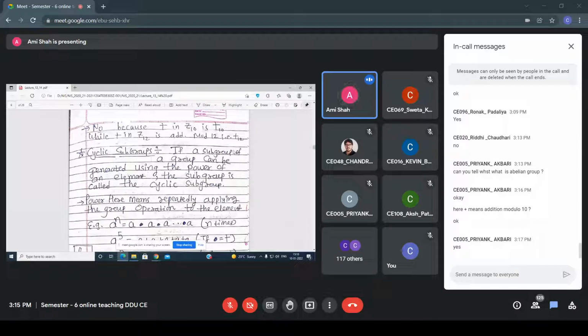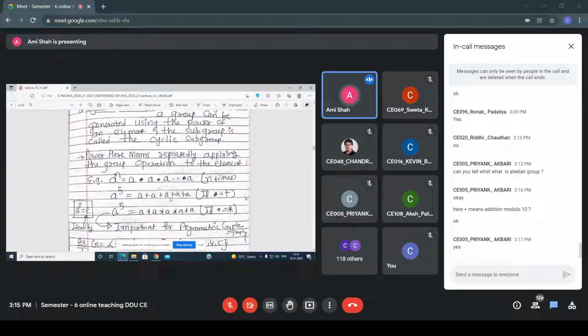If a subgroup of a group can be generated using the power of an element, the subgroup is called the cyclic subgroup. So what do you mean by cyclic subgroup? If a subgroup of a group can be generated by using the power of an element, then the subgroup is called the cyclic subgroup. So here power means what? Repeatedly applying the group operation to the element.